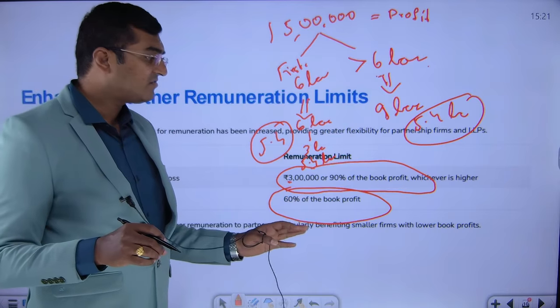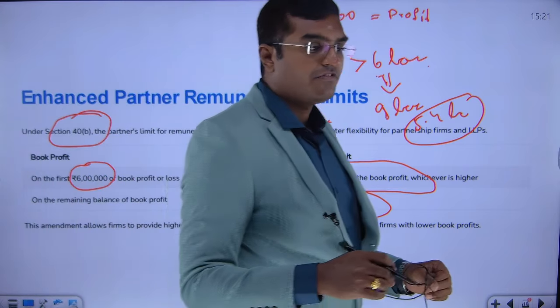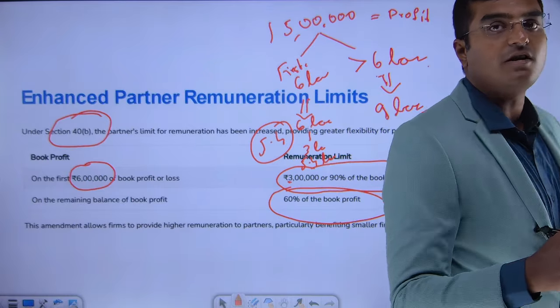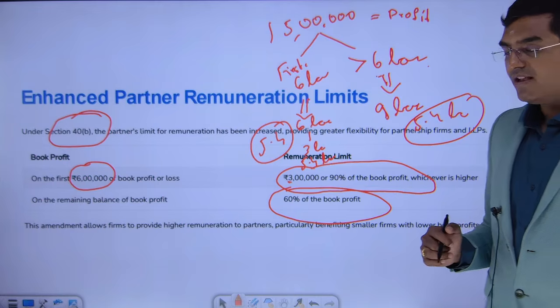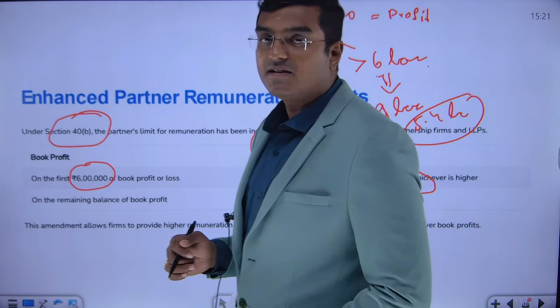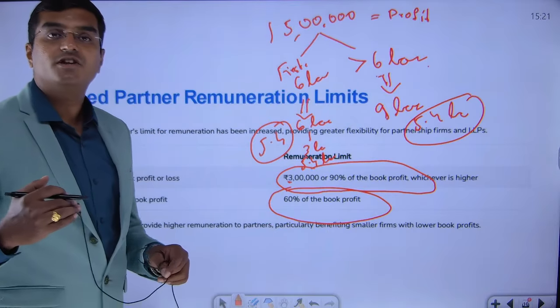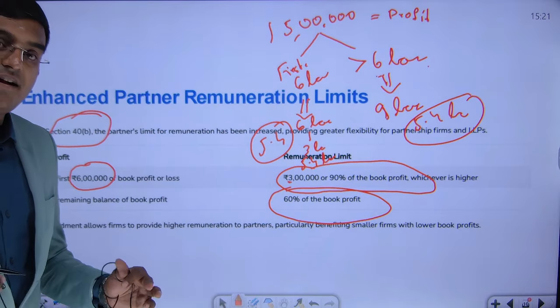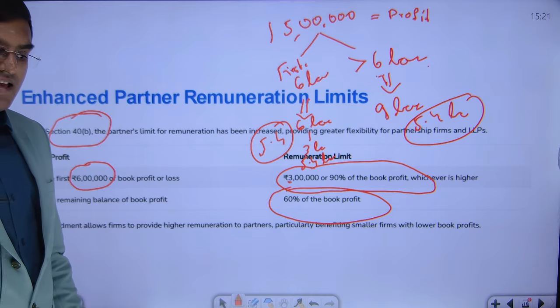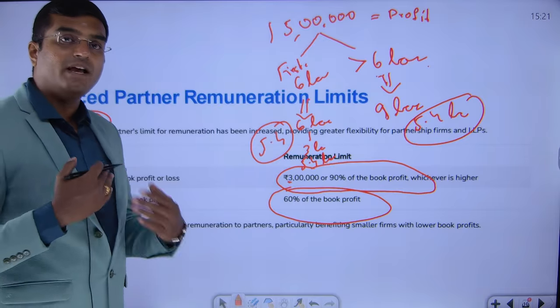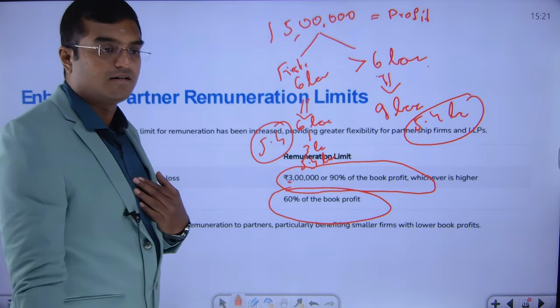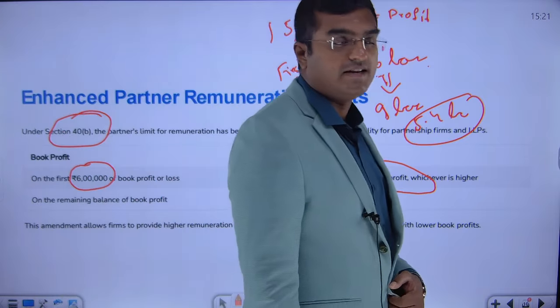So basically, friends, this is very clear. This pertains to a partnership firm or limited liability partnership firm. In a partnership firm or limited liability partnership firm, any remuneration or salary, commission, bonus or any way of payment by the partnership firm to the partner is considered an allowable deduction.